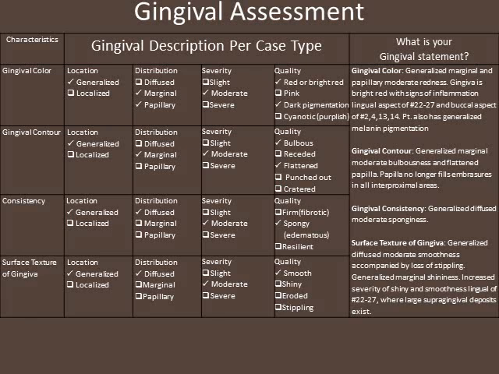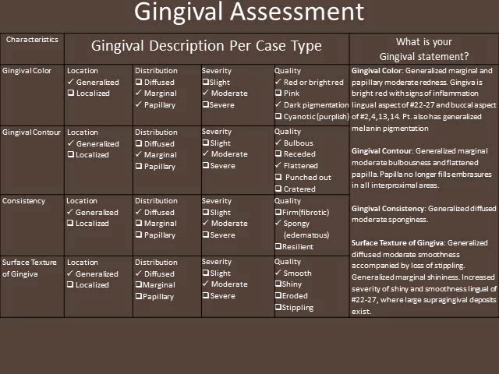On the gingival assessment, it is noted that the gingival color is generalized marginal and papillary moderate redness. The gingiva is bright red with signs of inflammation on the lingual aspect of 22 through 27 and on the buccal aspect of 2, 4, 13, and 14. The patient also has generalized melanin pigmentation.